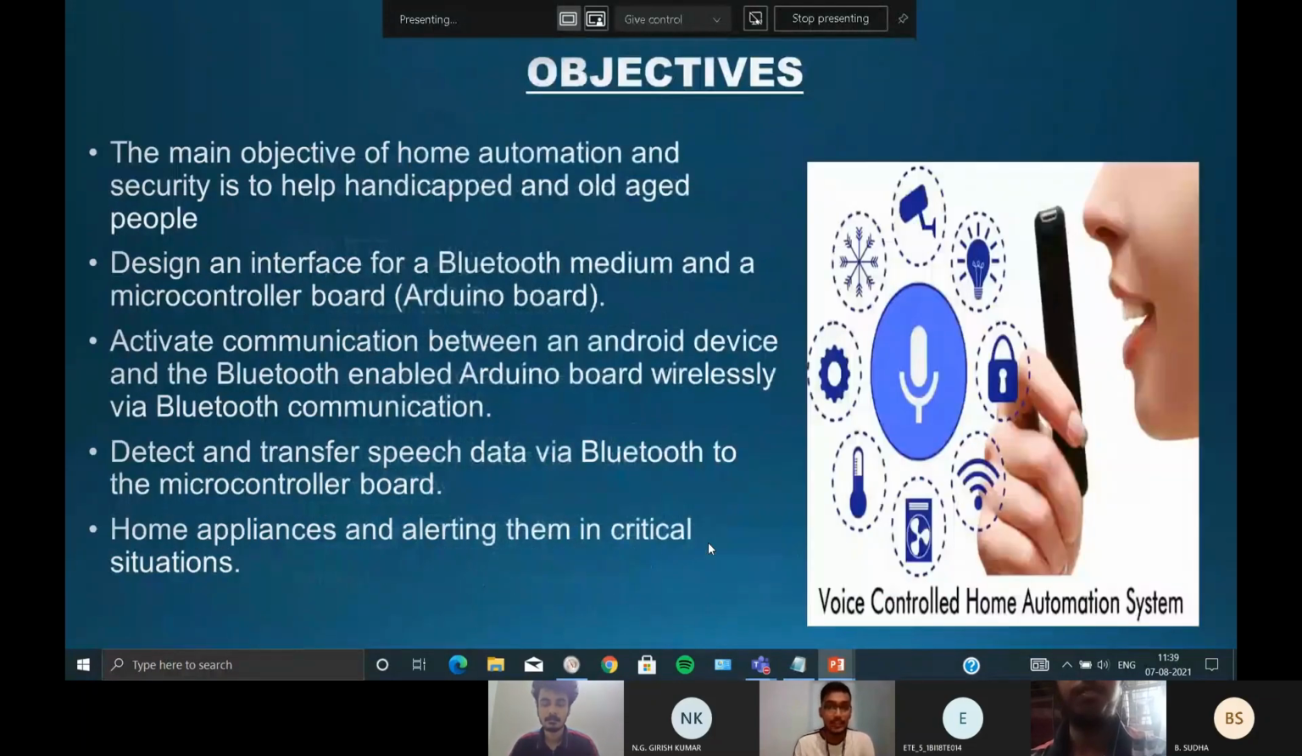Let us see the objectives of this home automation. The main objectives are to help handicapped people and old age people, to design an interface of Bluetooth medium and microcontroller board, to activate communication between an Arduino device and a Bluetooth enabled Arduino board wirelessly via Bluetooth communication, to detect and transfer speech data via Bluetooth to the microcontroller board, and to control home appliances and alert in a critical situation. The further slides will be continued by Umar.